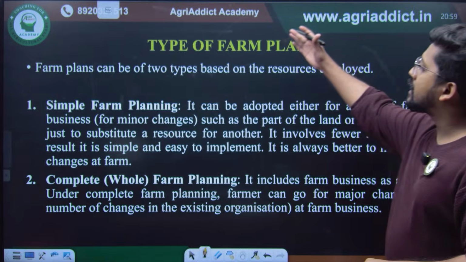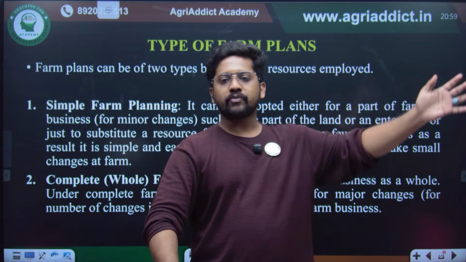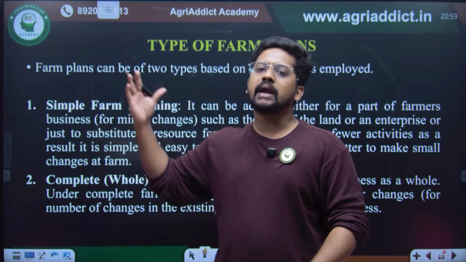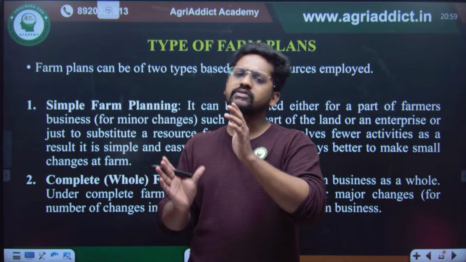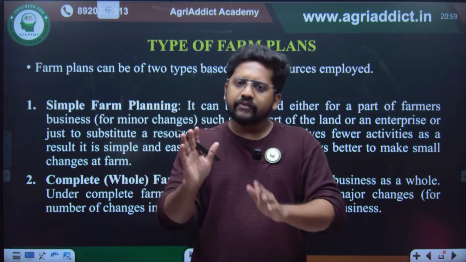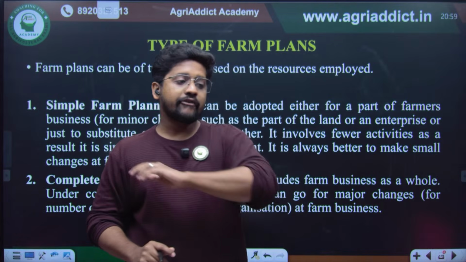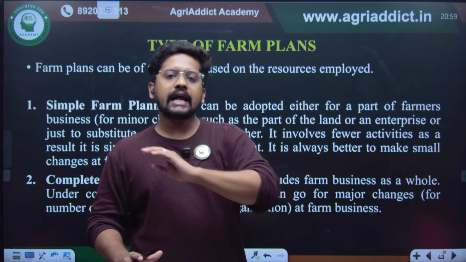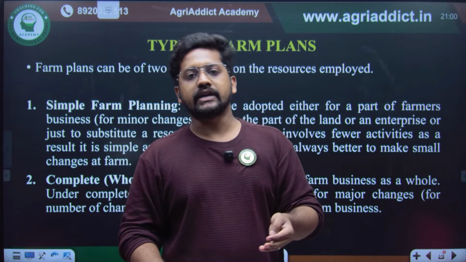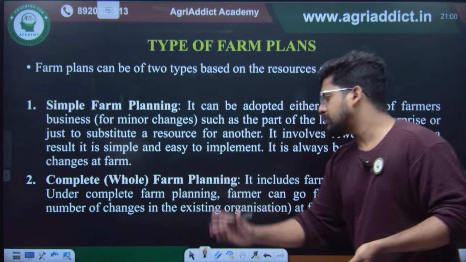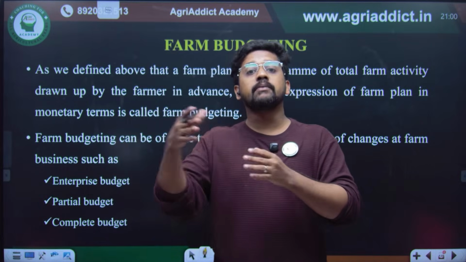So farm planning can be classified into the simple farm plan and the complete farm plan. Imagine that I have 10 acres of land. 2 acres are for paddy, 3 acres are for some fisheries, 5 acres are for some plantation crops. If I am just going to change the fisheries, giving some alterations on a particular enterprise without making any other changes in the farm, that is nothing but the simple farm plan. But a complete farm plan is where I gather all the details of all the resources I have, and I change each and every activity in order to fetch the particular activity. I am considering the entire farm as a whole. That is nothing but the complete or whole farm planning. Farm budgeting is nothing but when this farm plan is expressed in monetary terms.